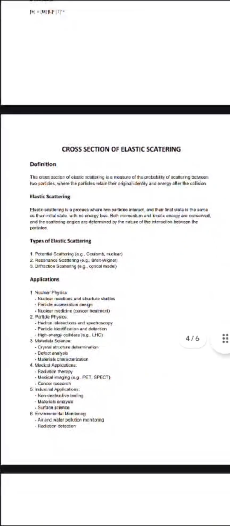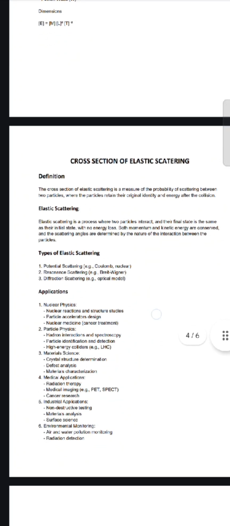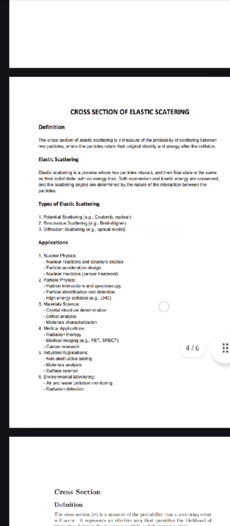So what do you mean by cross section of elastic scattering? Actually, when we consider two objects, it is a measure of probability of scattering between two particles, where the particles can retain their original identity and energy when the collision is over. So that is the definition of cross section of elastic scattering.